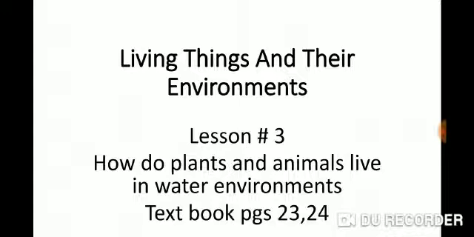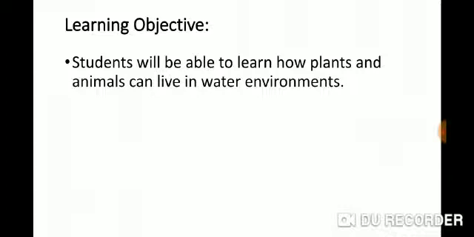Today, we will learn more about living things and their environments. We will read lesson number 3. How do plants and animals live in water environments? We will read textbook pages 23 and 24. Today's learning objective is that you will be able to learn how plants and animals can live in water environments.